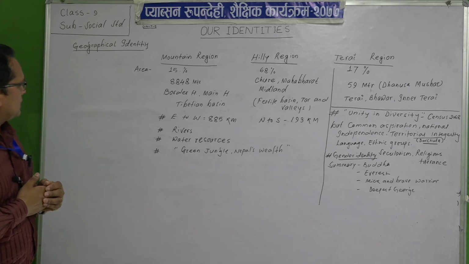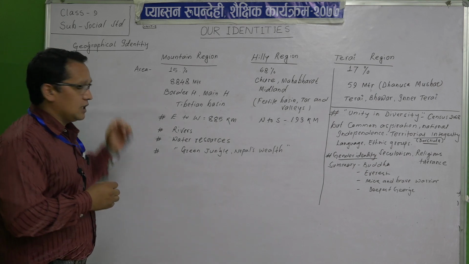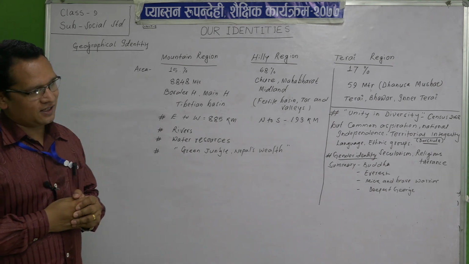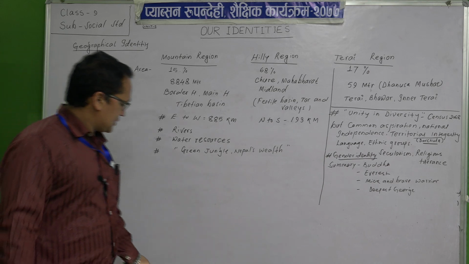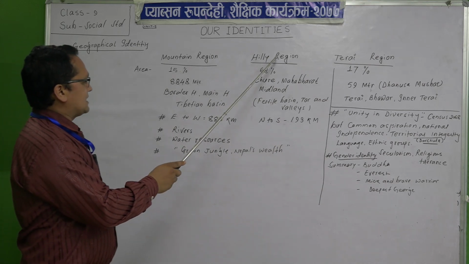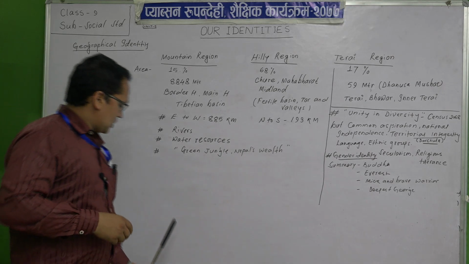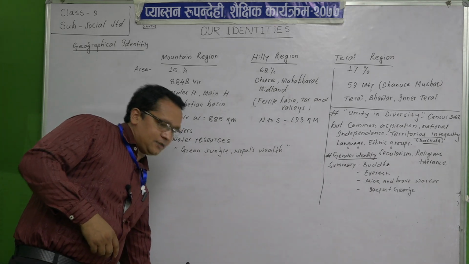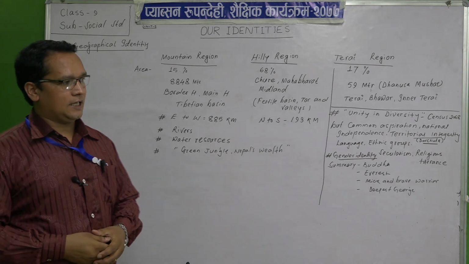Regarding identity, first we will go through the geographical identity. Students, you see the mountain region, hilly region and Tarai region. Our country is geographically divided into 3 regions. You are all well known about that.